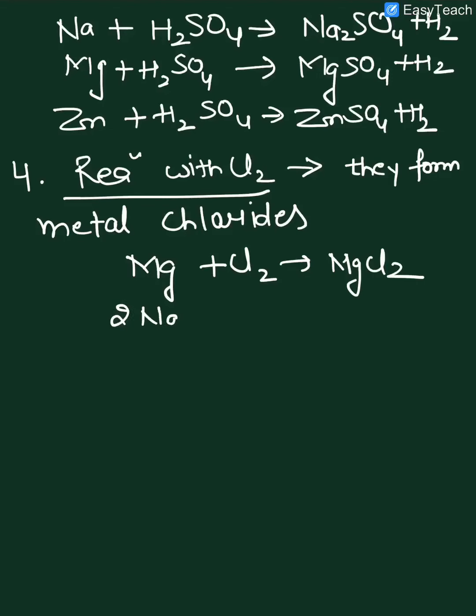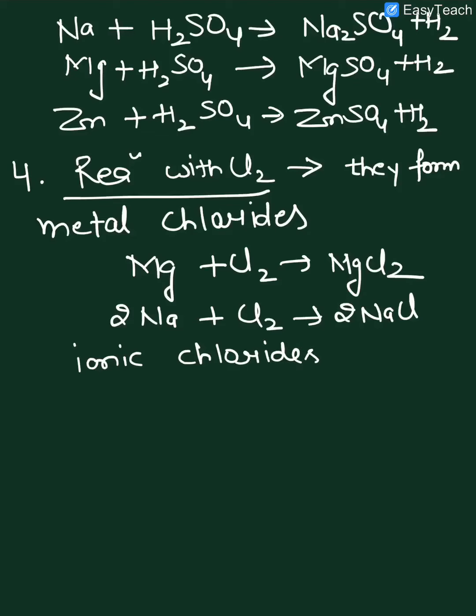If sodium reacts with chlorine, it forms sodium chloride. And these chlorides are ionic chlorides. What are ionic compounds? That also we are going to do after finishing this topic. So basically you can understand that metals are usually in the form of ion. So these chlorides are ionic chlorides.